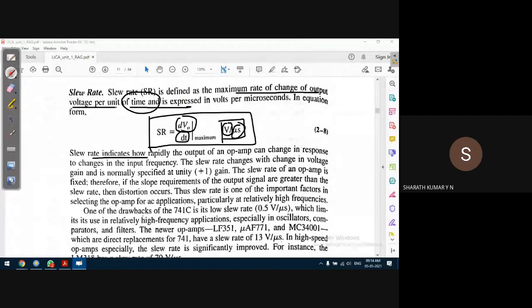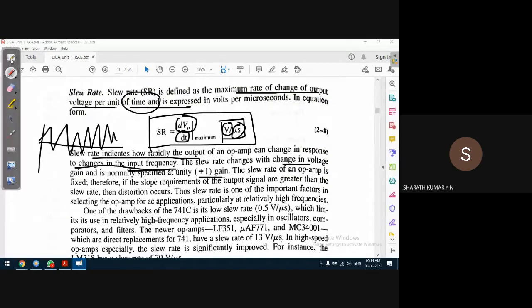So slew rate indicates how rapidly the output of an op-amp can change in response to changes in the input frequency. If the input is changing at a very fast rate, can the output also change at that rate? That is important. Slew rate changes with the change in the voltage. Gain is normally specified at unity gain.